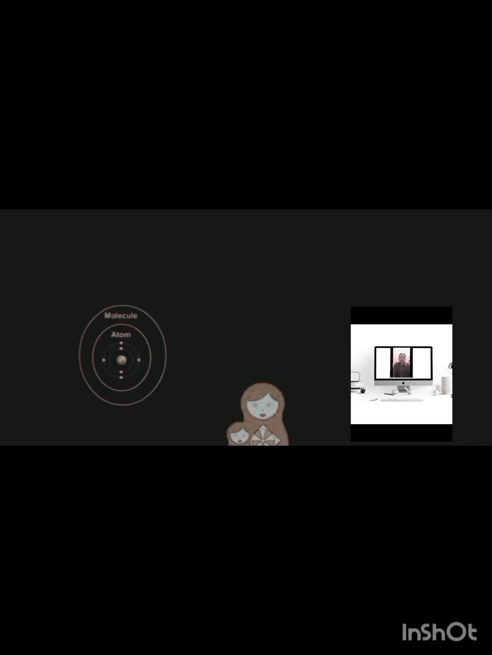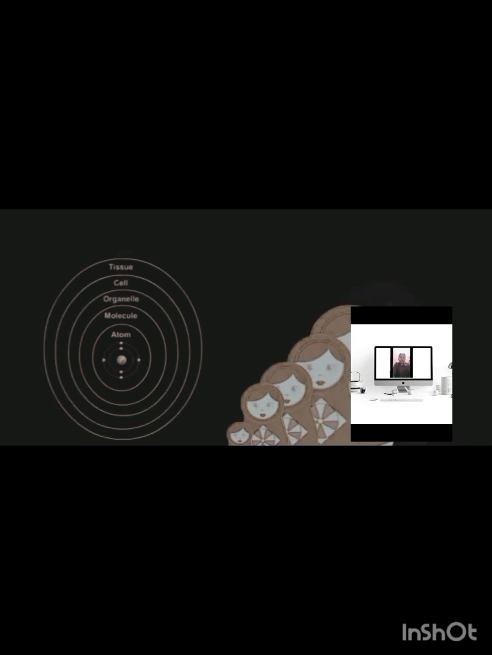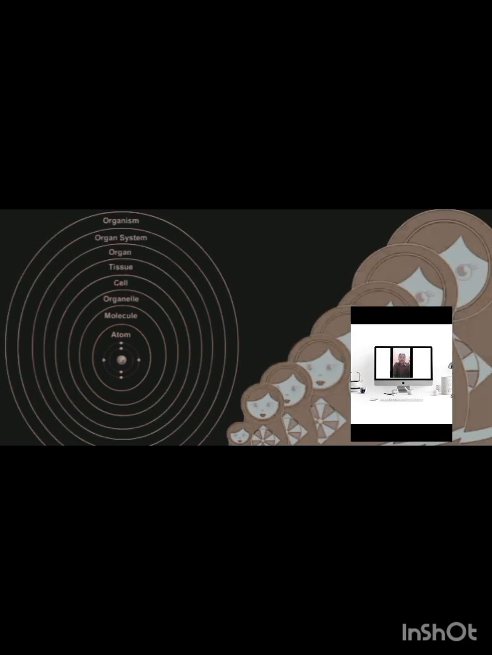Biological organization can be divided into the following levels: subatomic level, molecule level, organelle level, cell level, tissue level, organ and organ system level, organism. There are three types: cellular, organismal, populational level.